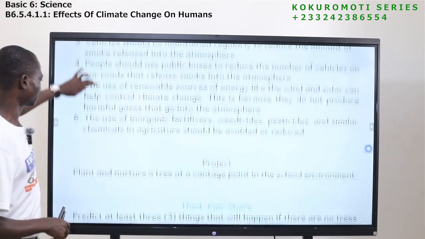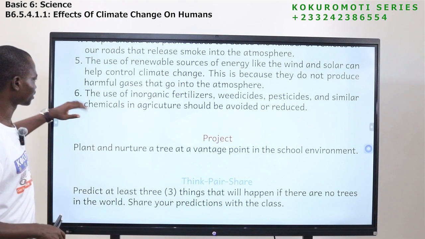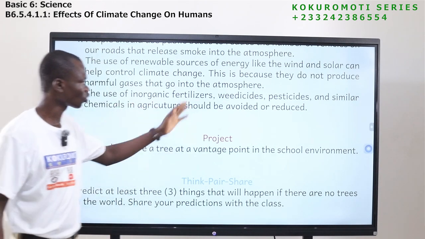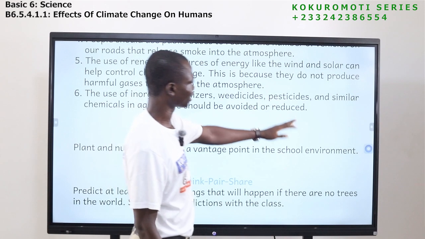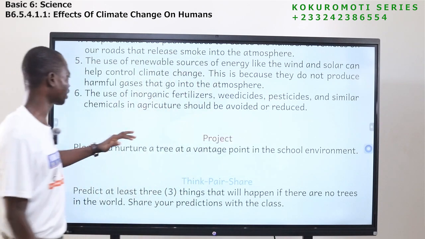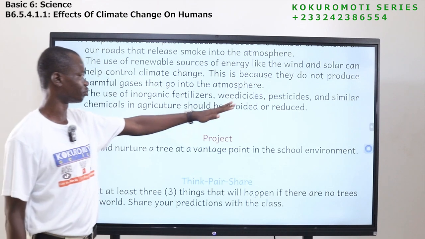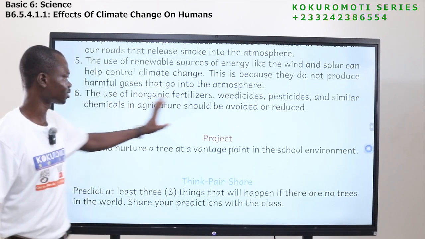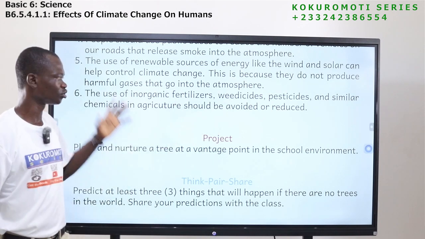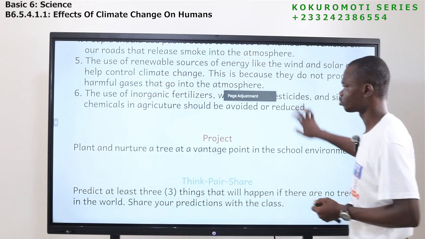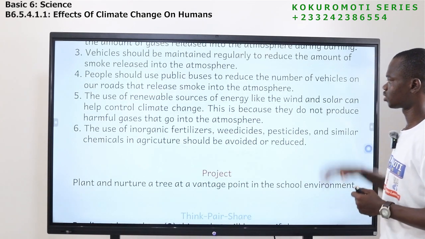The next one, number 6, the use of inorganic fertilizers, weedicides, pesticides, and similar chemicals in agriculture should be avoided or reduced. So the use of these things should be reduced if you want to control climate change.